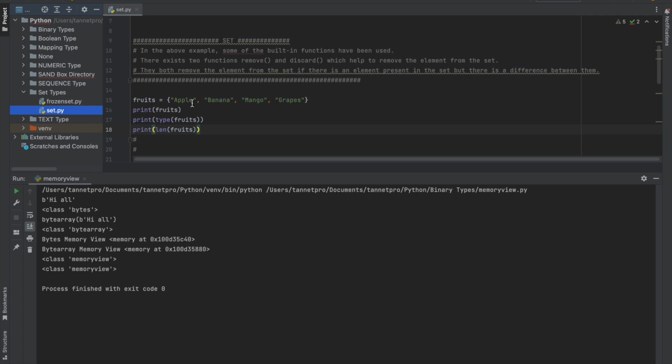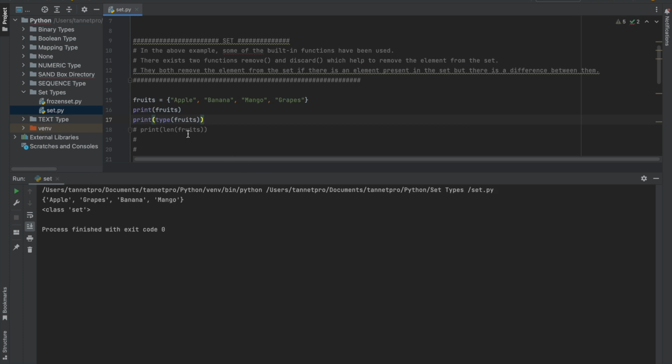So I have made a set over here. How did I make it? I made a variable named fruits, and under the curly brackets I put some fruit names as a set: apple, banana, mango, and grapes. Then I print the type to see whether it is a set type or not, by putting print type and then fruits, the set variable name. Then I will see the length also. I'm coming to the length later on. Let's first print it out. All right, run the program first.